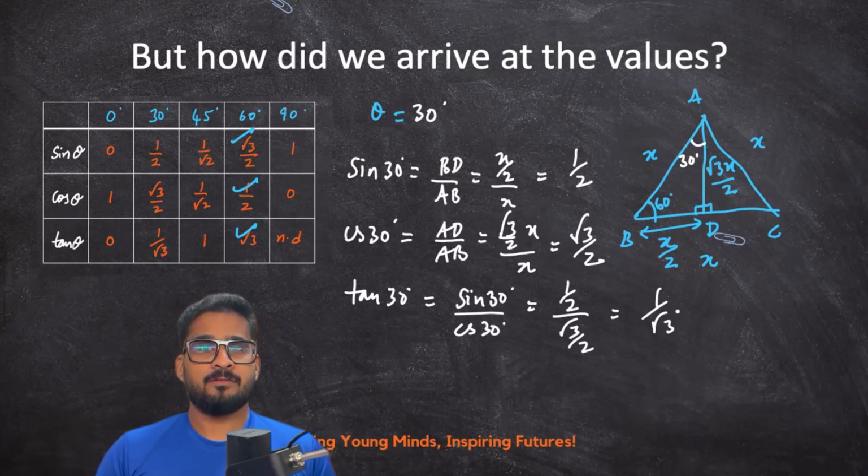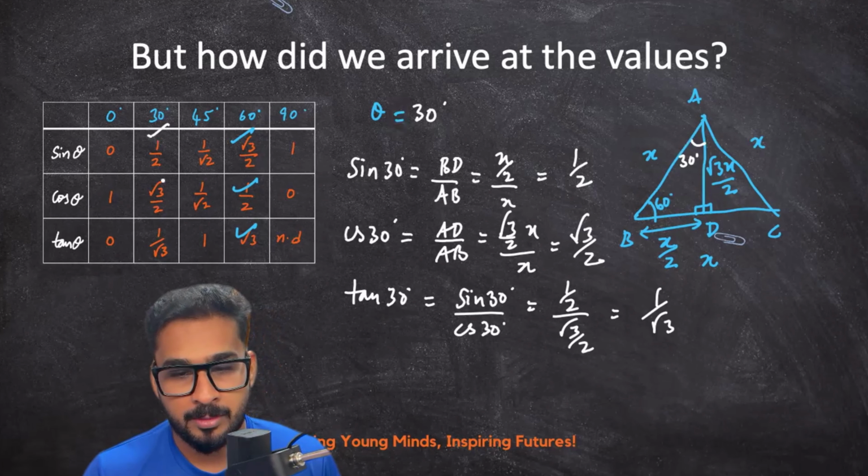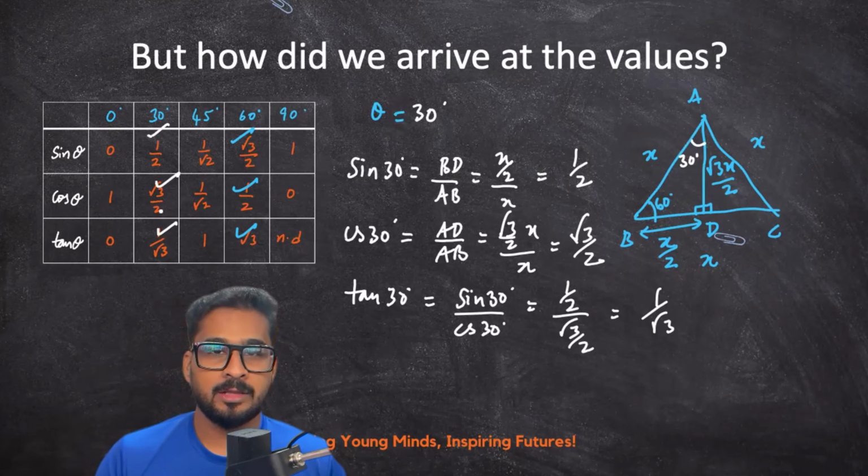So hence we have derived all the trigonometric values of 0 degree, 30 degree, 45 degree, 60 degree and 90 degree. So hope you have understood about the trigonometric ratios. In part 2, I will be covering the trigonometric identities and how to solve questions related to the trigonometric identities.